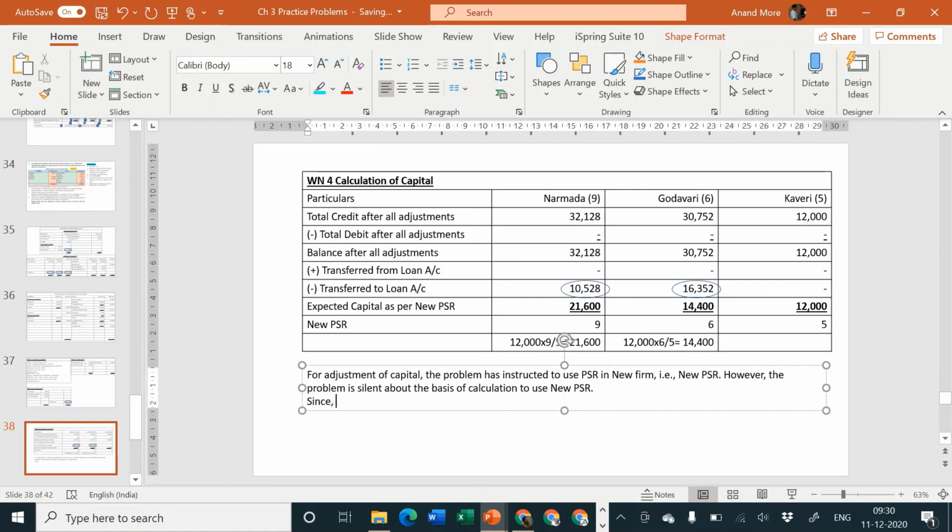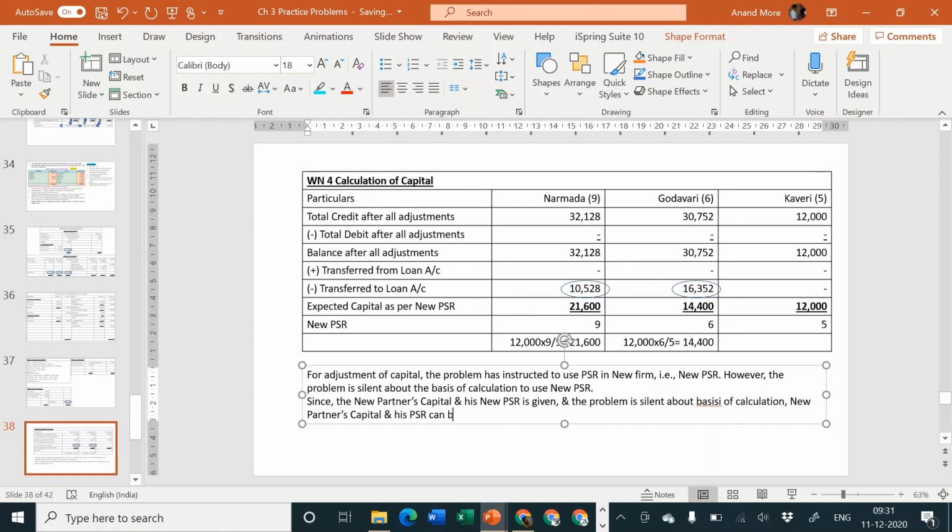Since the new partner's capital and his new PSR is given, and the problem is silent about basis of calculation, the new partner's capital and his PSR can be used as the basis.